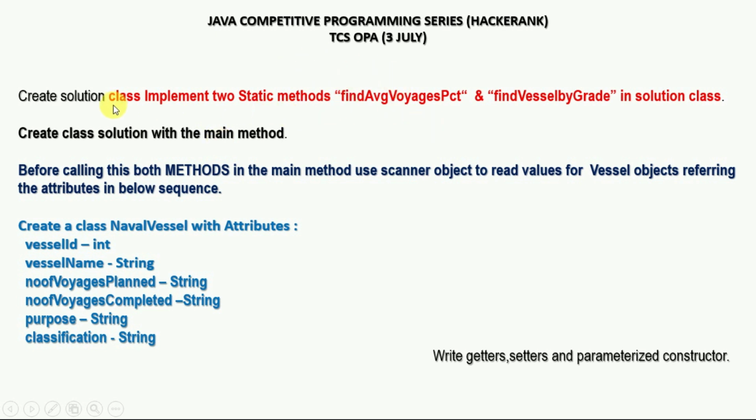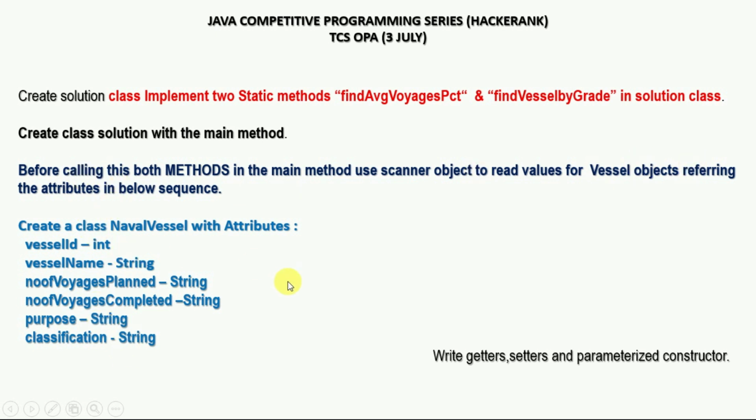This question says we need to create two classes. First class is the Solution class. In this class, we have to implement two static methods. First is to find average and second is to find vessel by grade. We also need to write the main method in this class, and before calling these two methods, we need to use a Scanner object to read values for a vessel object, following the attributes in the given sequence.